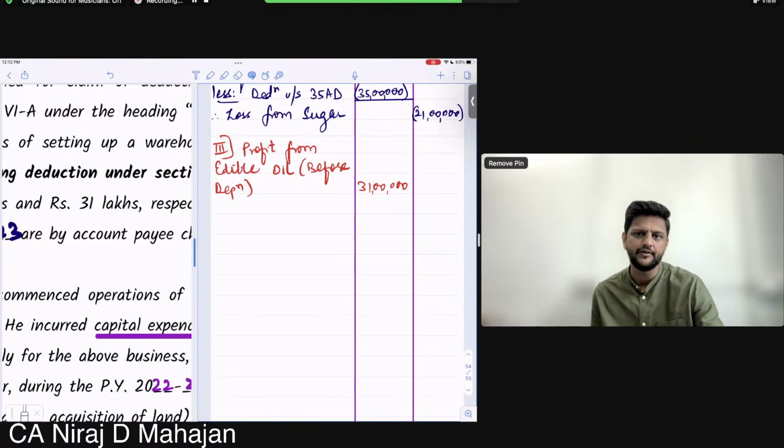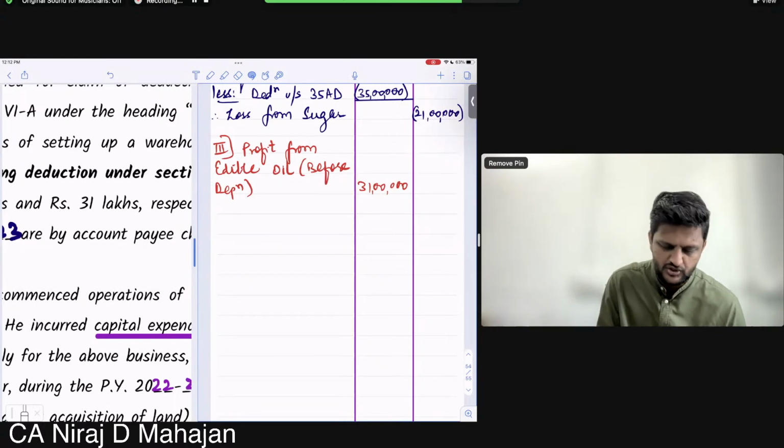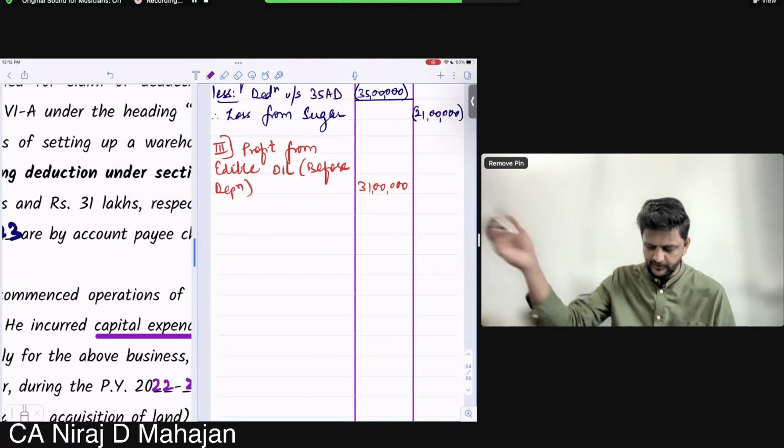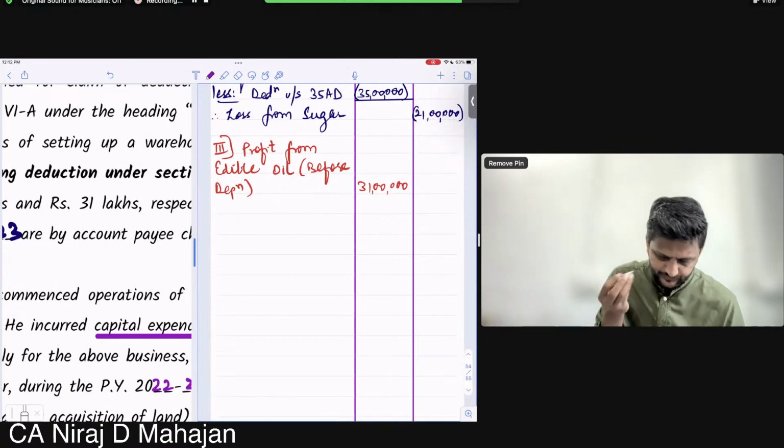And over there we can't claim 35AD deduction, but we can claim depreciation. So the figure given to you was before depreciation. So you will calculate depreciation. No, you will take depreciation, na bachcho. What is the problem? So less, bachcho, depreciation on building.